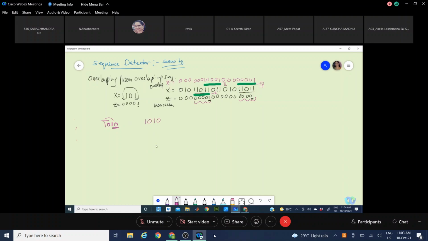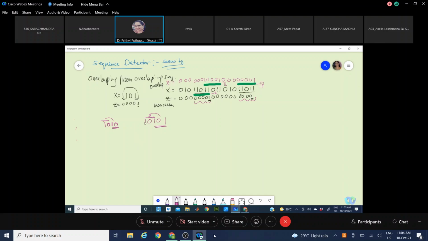So if you are able to identify this now for this sequence, the last bits should be identified as the first bits of the sequence. That is overlap. How many bits? One or 2 or 3 or 4. Three bits will be overlapped.